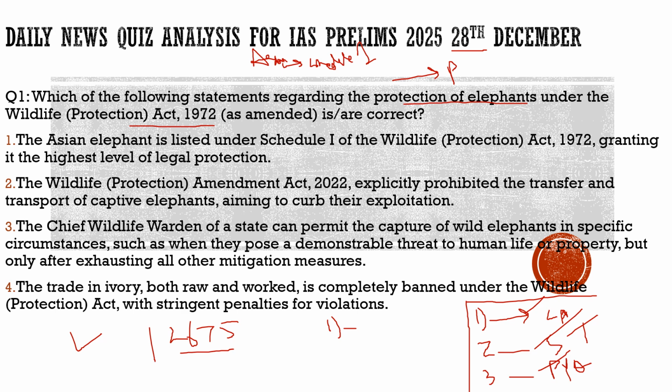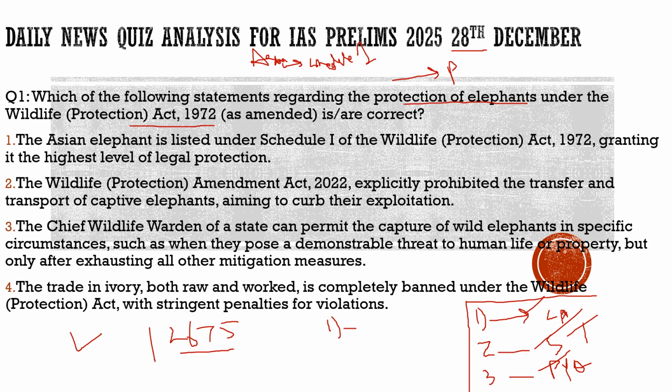When we see that the captive elephant numbers have been static for 10 to 15 years, it means that if any elephant dies, they are transferring that chip to a new one.